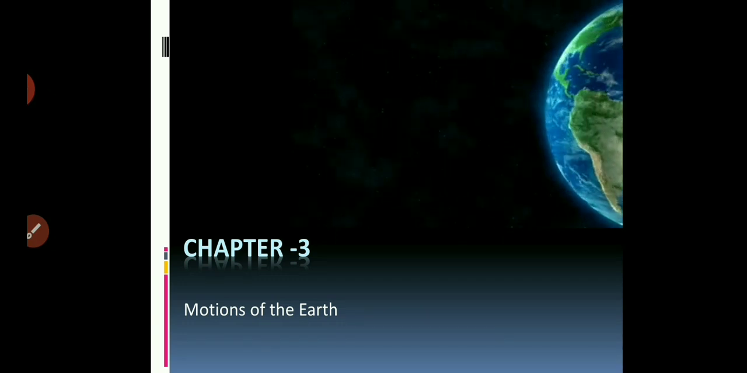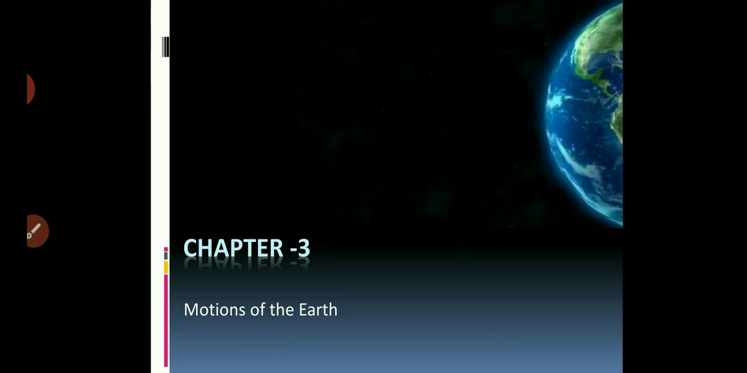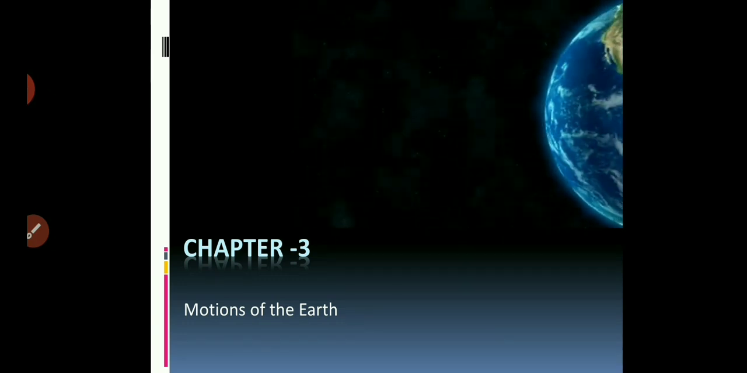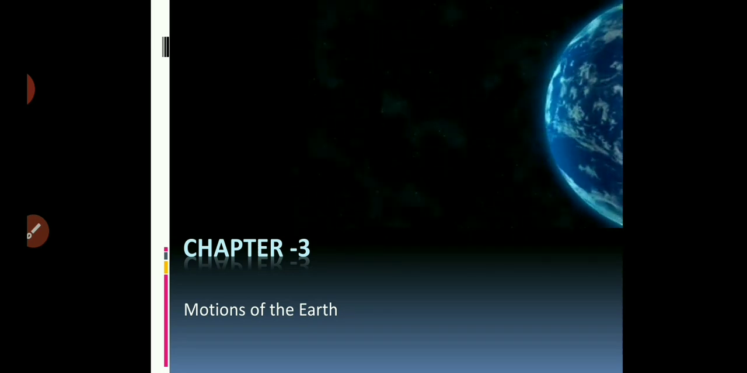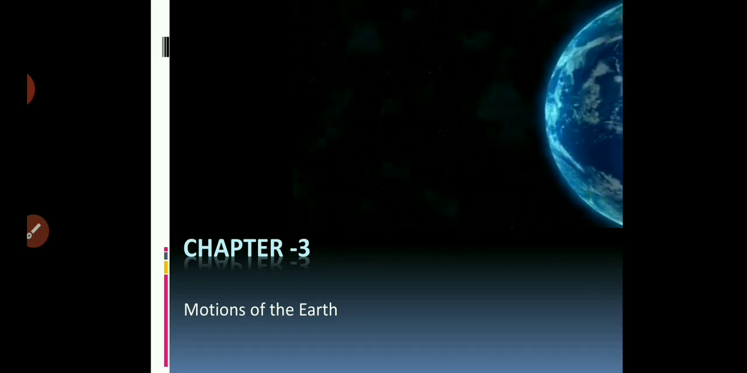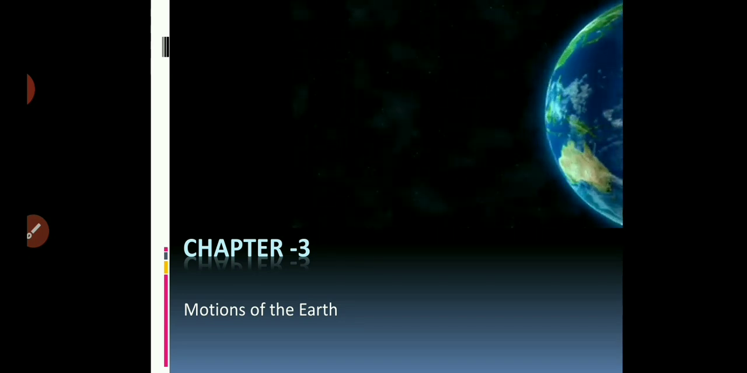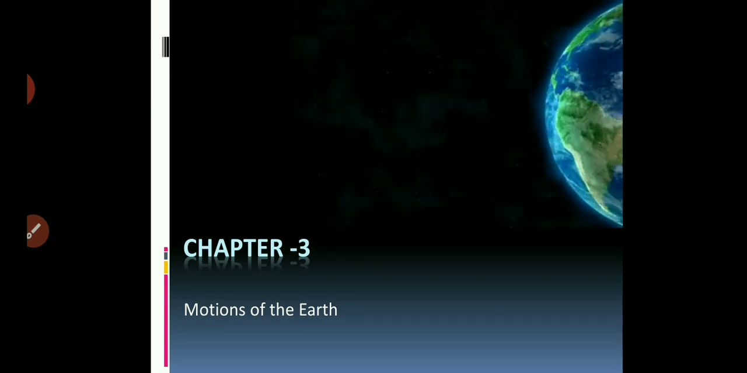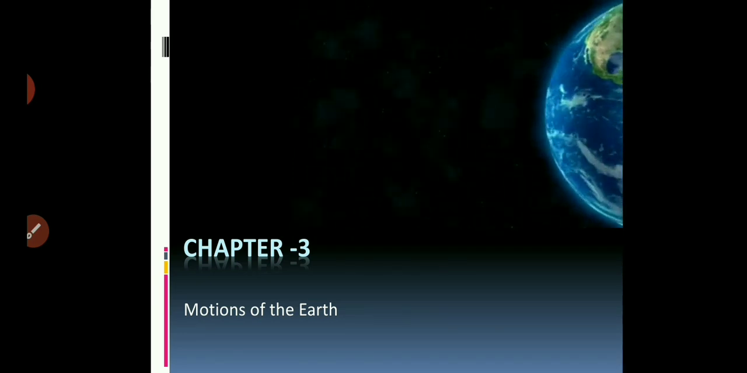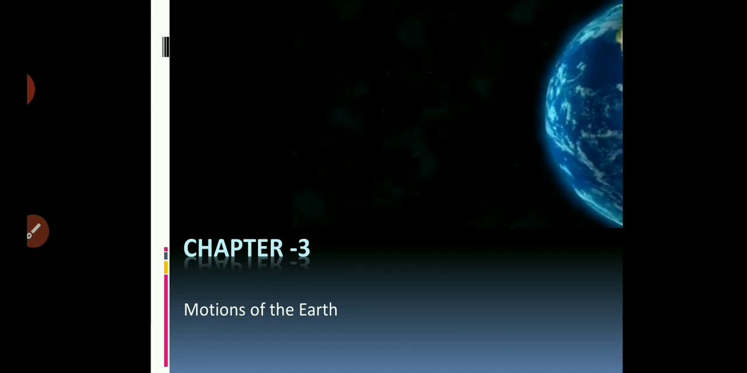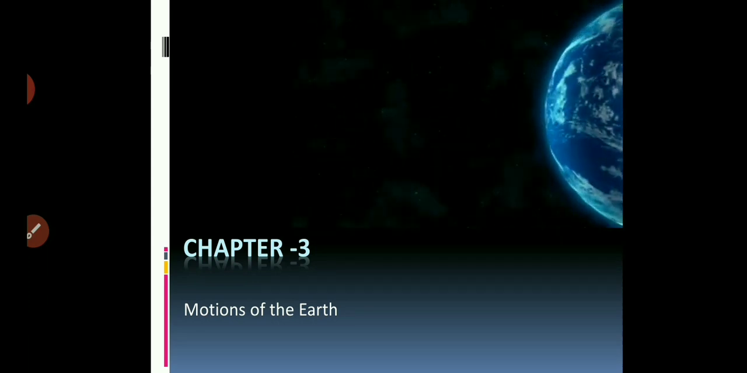Today we start chapter number 3, Motion of the Earth. In the previous chapter, you learned about the shape of the Earth by learning about its miniature model, the globe. You also studied that it has an axis on which it rotates. In this chapter, we shall study about the various motions of the Earth and their effects.